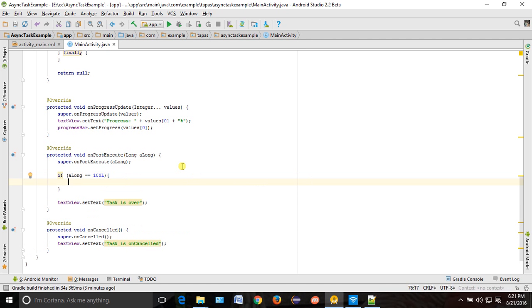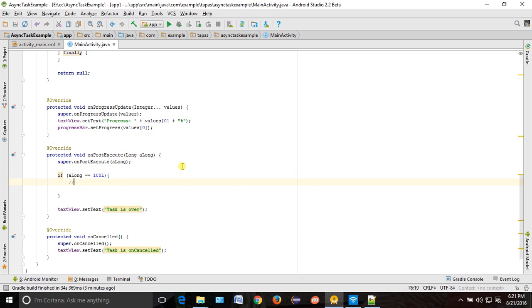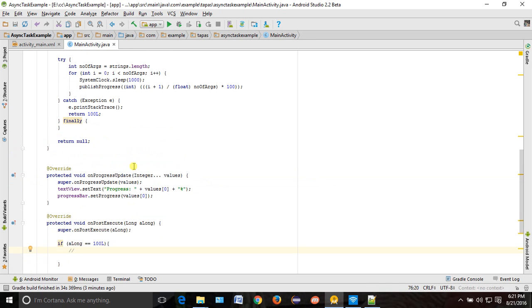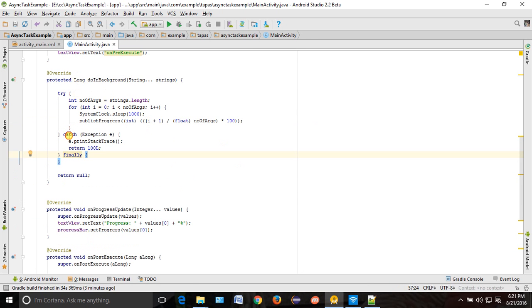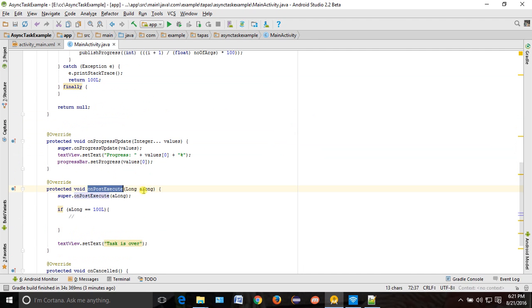So this if condition will be executed whenever there is some exception. Whenever exceptions are there, you are doing return 100L. Now you can catch this particular 100L in your onPostExecute using this particular long. In this case we are having a long, so we are catching it like this.